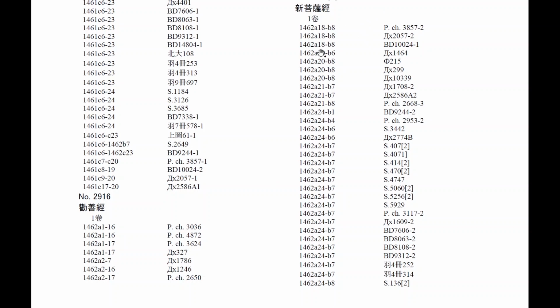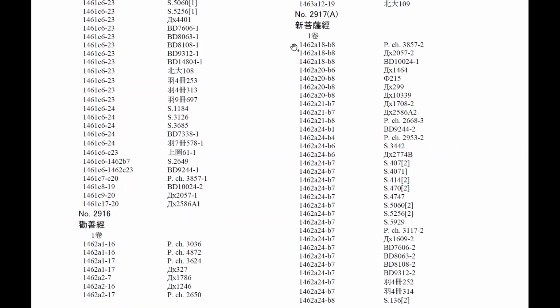And as you can see, here are like 36 copies of the text, and I think if we go to the next page, we can see a few more. And another version marked with B occurs in a single manuscript. And these numbers are the exact location within the Taisho canon, saying how much of the text survives in that particular manuscript, which is also very useful.